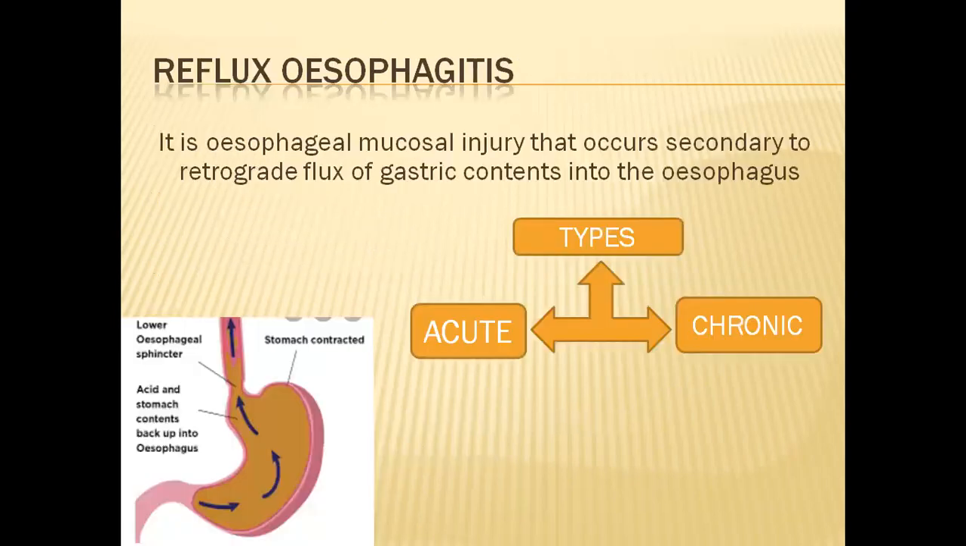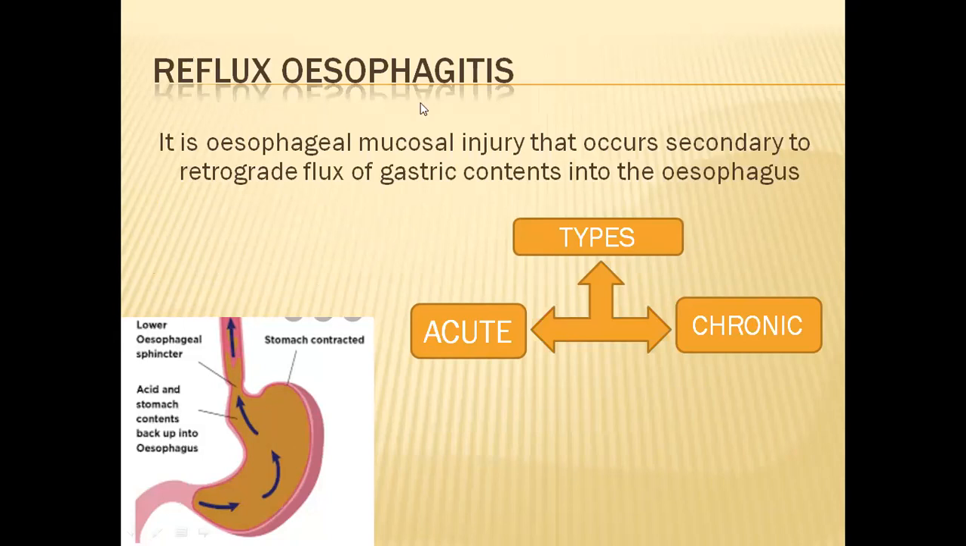Then the important topic, which is one of the complications of GORD, that is reflux esophagitis. This reflux esophagitis is mucosal injury that occurs secondary to retrograde reflux of gastric contents into the esophagus. Here you can see that the gastric contents are going up into the esophagus.